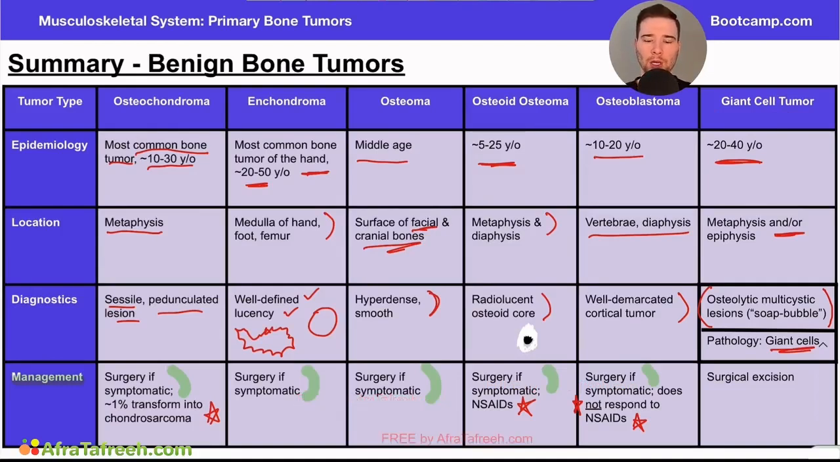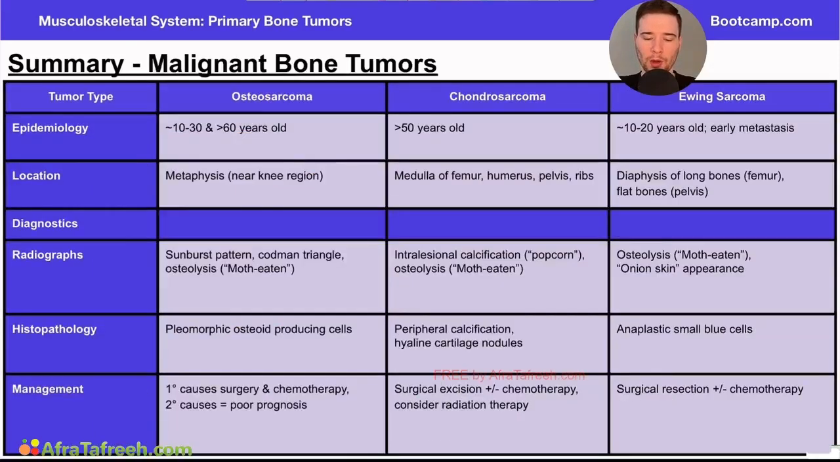Now, I want to turn our attention to some of the malignant bone tumors. And so the three primary ones I want you to know that we talked about in this chapter are going to be the osteosarcoma, the chondrosarcoma, and the Ewing sarcoma. We're going to break this up in epidemiology, location, diagnostics. We're going to talk about radiographs and histopathology. It becomes a little bit more important with these malignant bone tumors. We're more likely to get a histopathologic sample because it may change how we treat the tumors compared to some of the benign tumors where we might just settle with the imaging itself. And then finally, we'll also talk about the management.